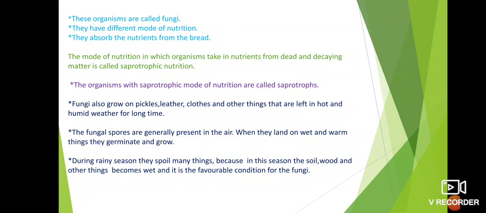Now you can say, what do you mean by saprotrophic nutrition? It is a mode of nutrition in which organisms take in nutrients from dead and decaying matter. Here, the organisms take in nutrients from dead and decaying matter.